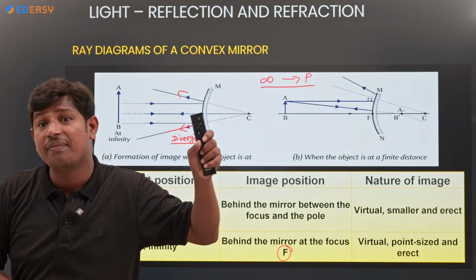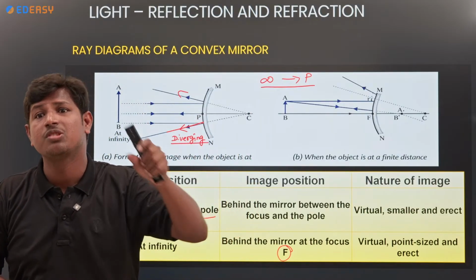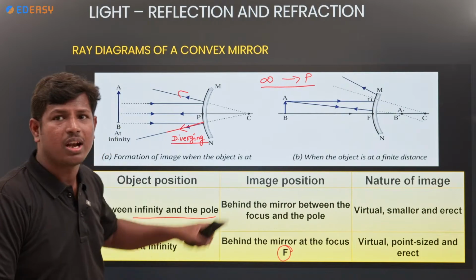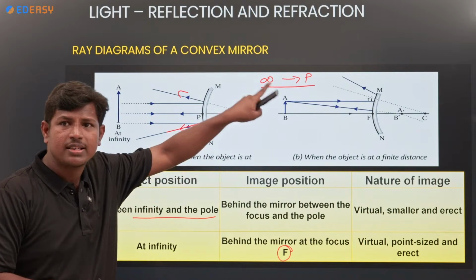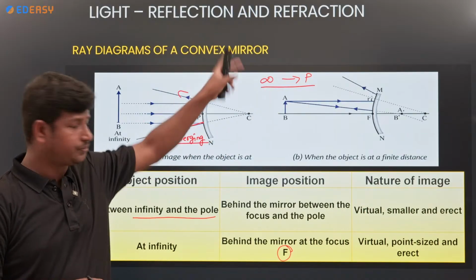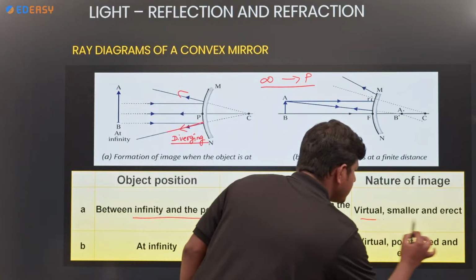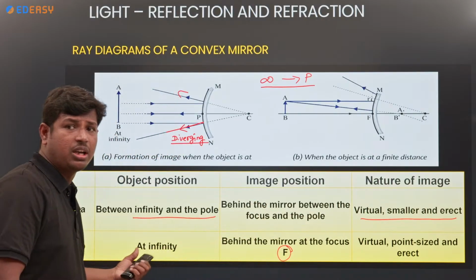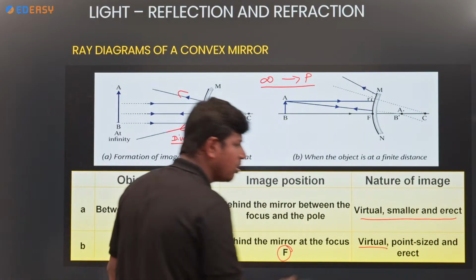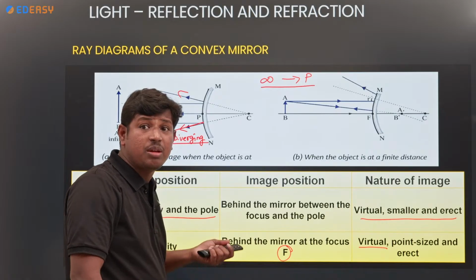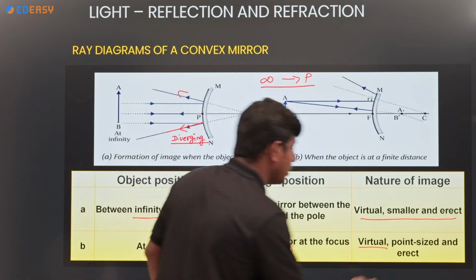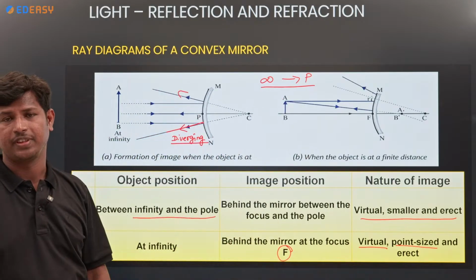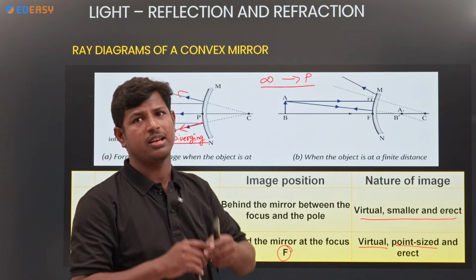Okay, so it gives that virtual. And what is the nature of that? Size of the image? Small, erect. So what nature is it? Virtual, small and erect. And coming to that, if the object is at infinity, what is that? Virtual only. And what is the size of the image? Point size and erect image. Remember? Only 2 points in a convex mirror.